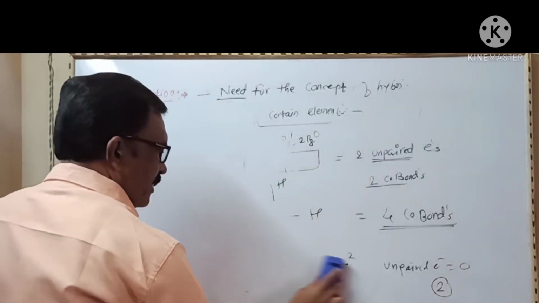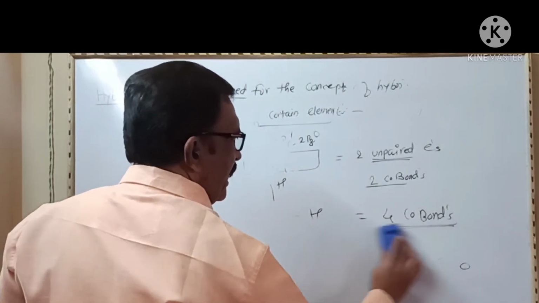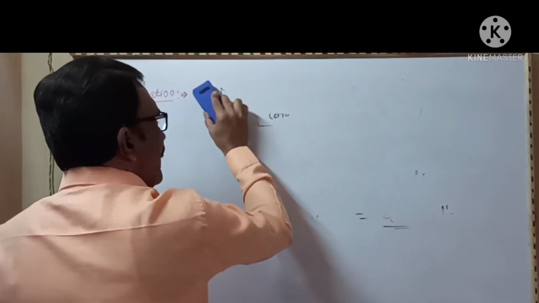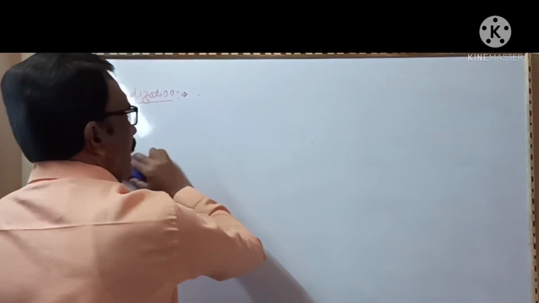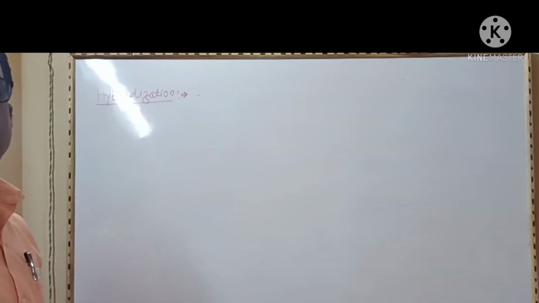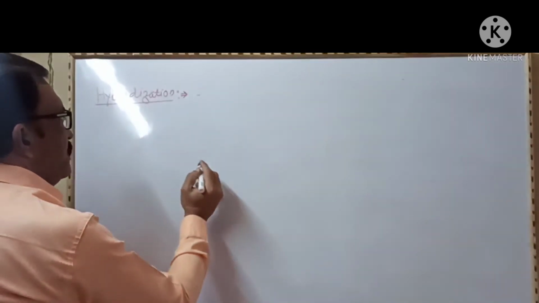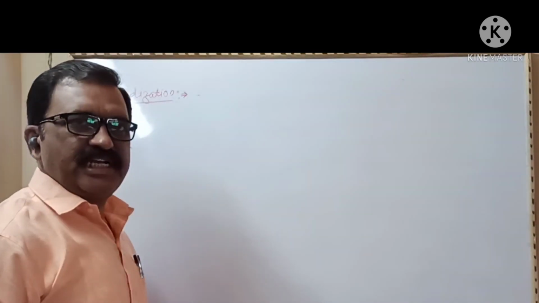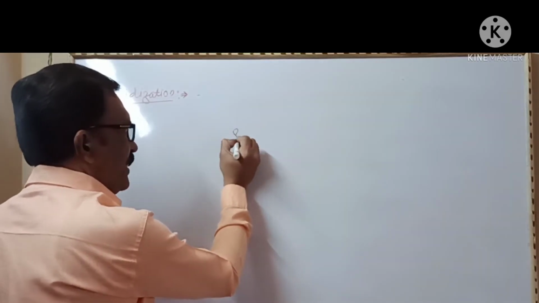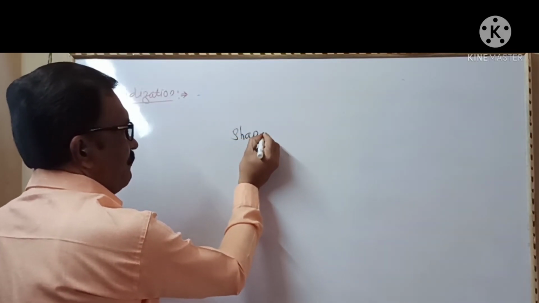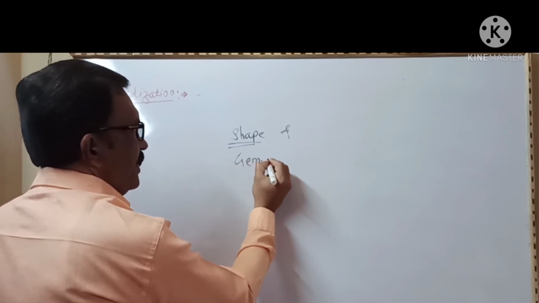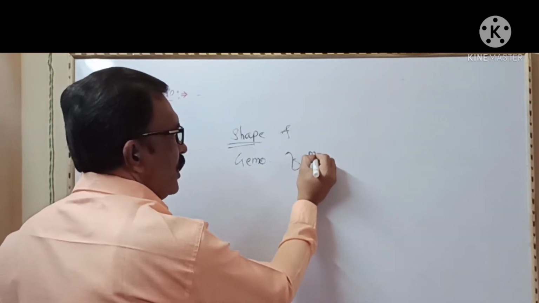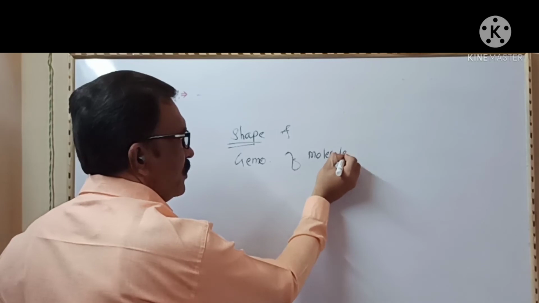Similarly, valence bond theory does not give any explanation about the shape as well as the geometry of a molecule. The concept of hybridization is also essential to explain the shape and geometry of a molecule formed.